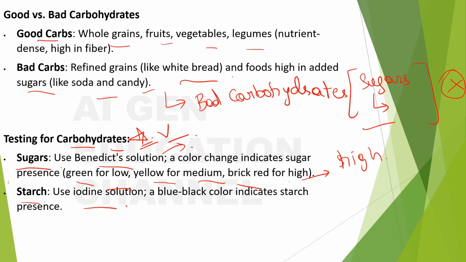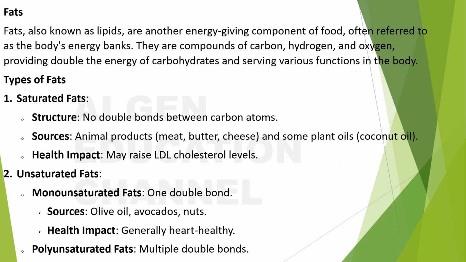So for the sugars it is different, and for the starch it is different. What are sugars? Sugars are the simple carbohydrates, and starch will be the complex carbohydrates, right? Next, fats. Fats are also known as what? Lipids. These are another energy giving component of food, often referred to as the body's energy banks.